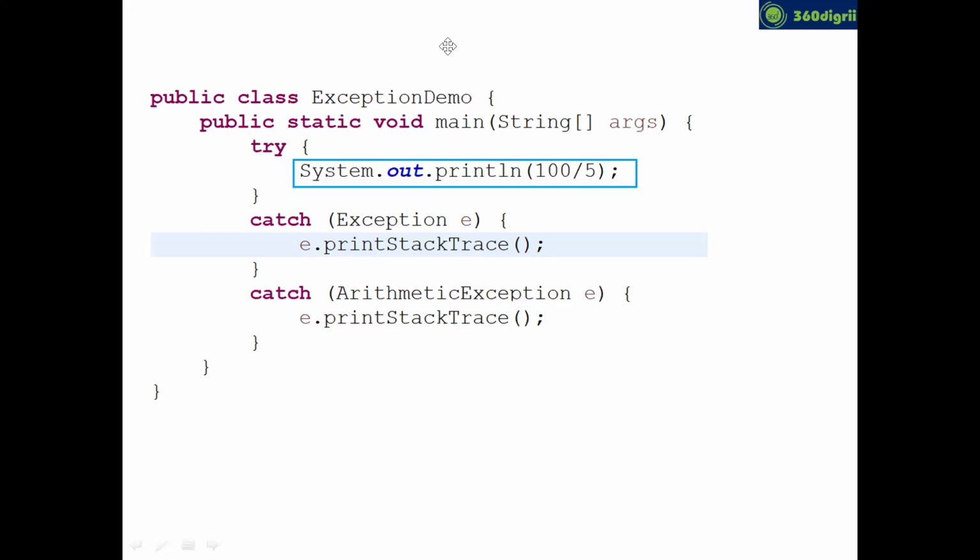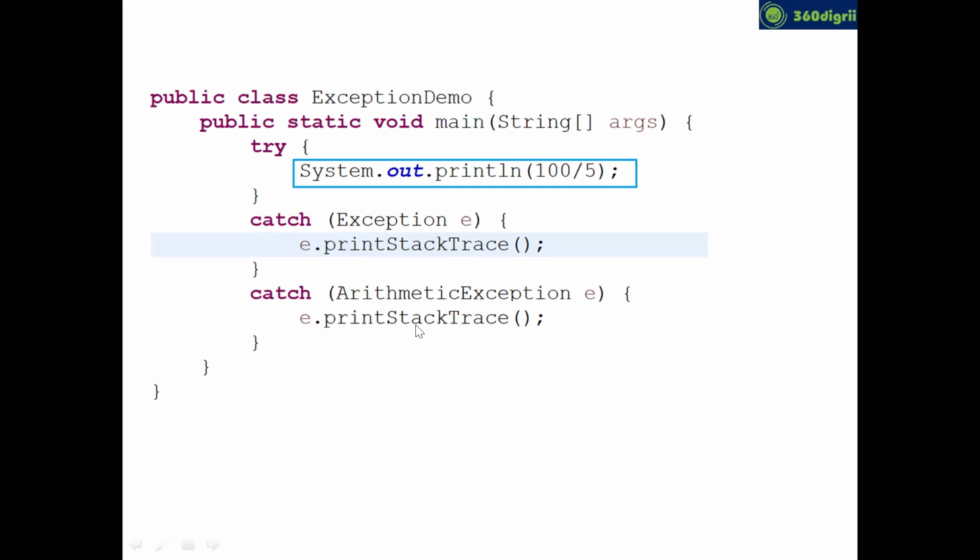Yeah, I got answers from a few folks. I was asking 100 by 5, right? Right, in the try block. Okay. This is actually where the freshers will be fooled in this scenario.